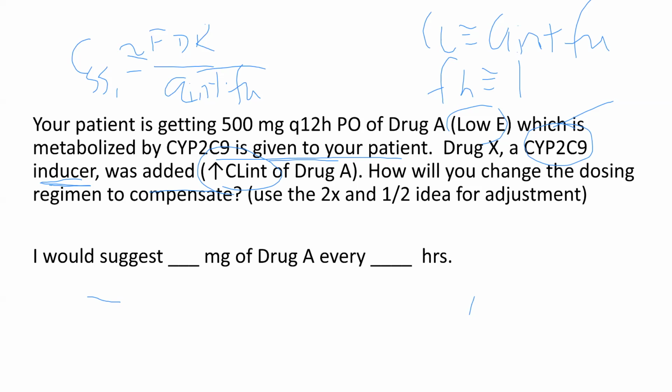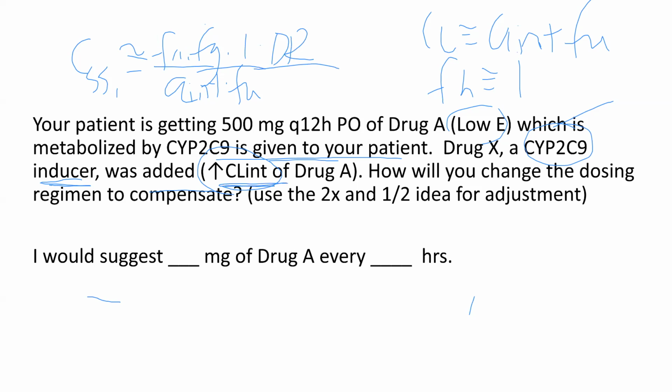And our bioavailability will be FA times FG times FH, which is approximated by 1, times dose rate, all over intrinsic clearance times fraction unbound.